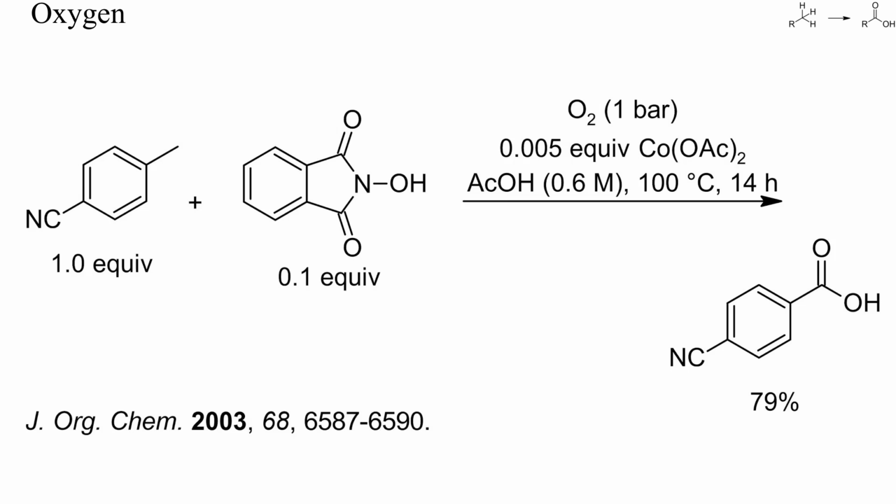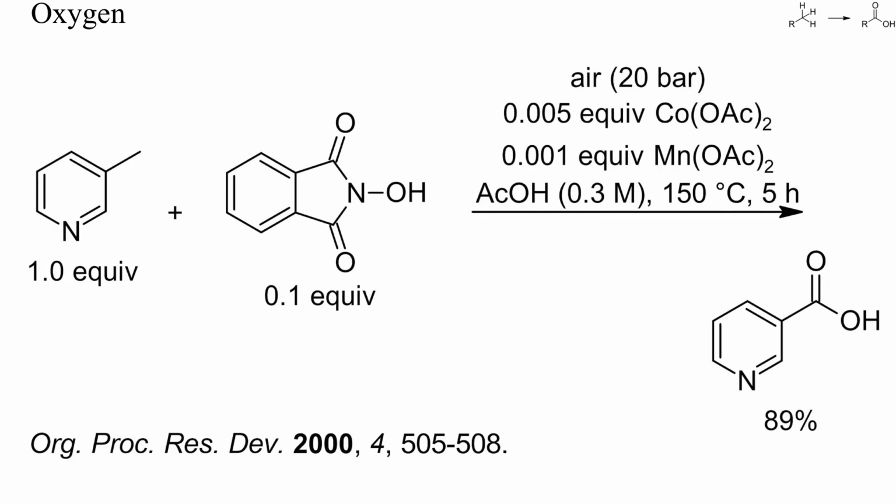Unfortunately, large quantities of N-hydroxyphthalimide are often required for these oxidations, which not only increases the costs, but also severely complicates the purification of the final product. This here is a preparation of nicotinic acid from 3-picoline, under similar conditions as on the previous slide. Again, 10% of N-hydroxyphthalimide was required.